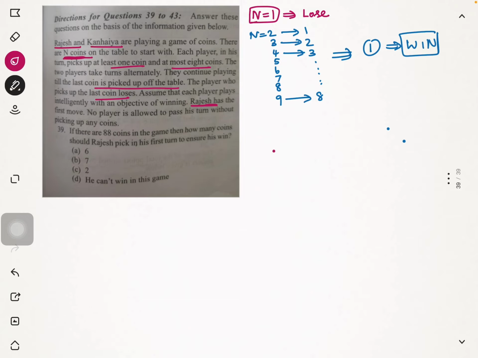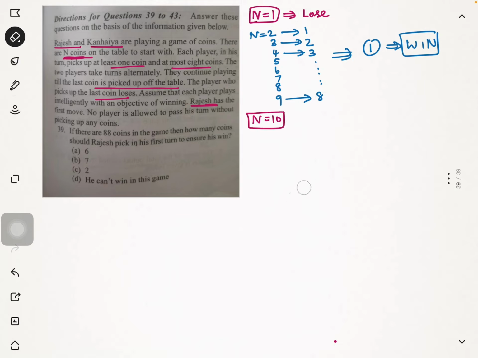Or in other words, anybody who has 2, 3, 4, 5, 6, 7, 8, 9 coins when they start the game will get control of the game, and that person will go ahead and win the game. Okay, now what happens when there are n equals 10 coins?